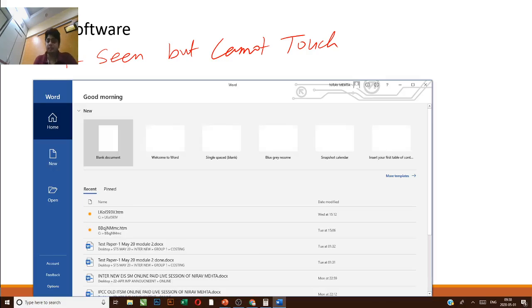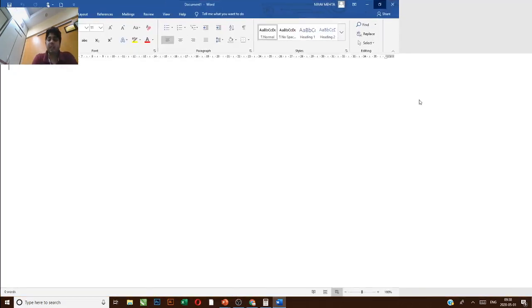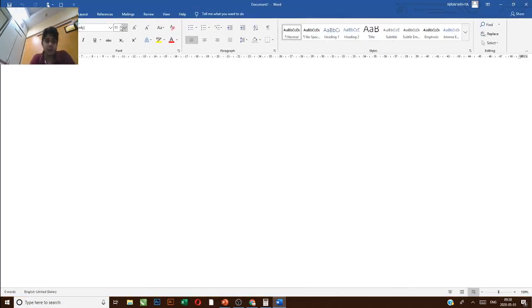Now I am typing something in MS Word. A small example. I am typing hi, how are you? So guys, see, this is a keyboard through which I am typing. Keyboard is hardware. This MS Word, it is a software.